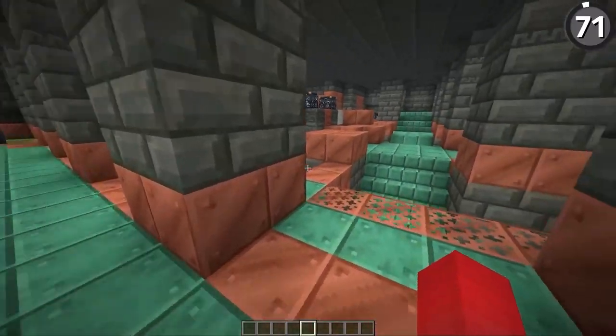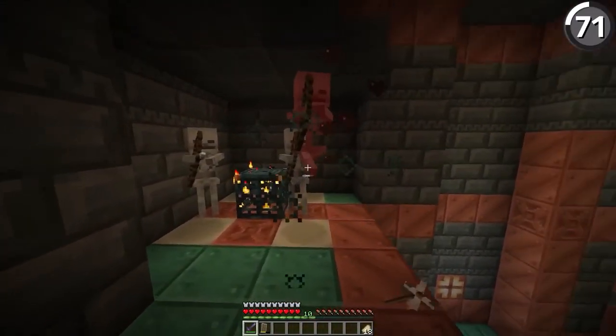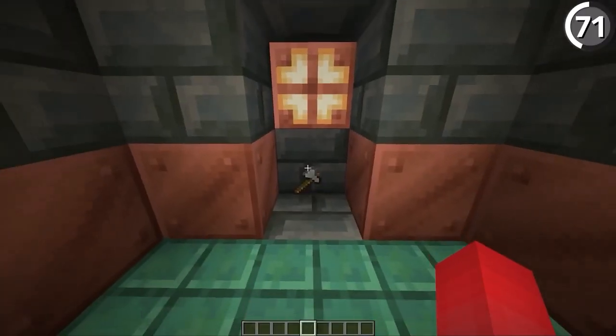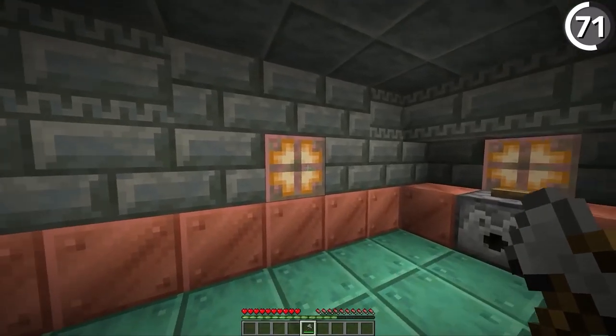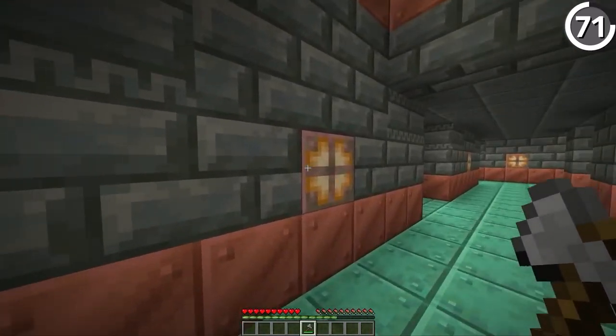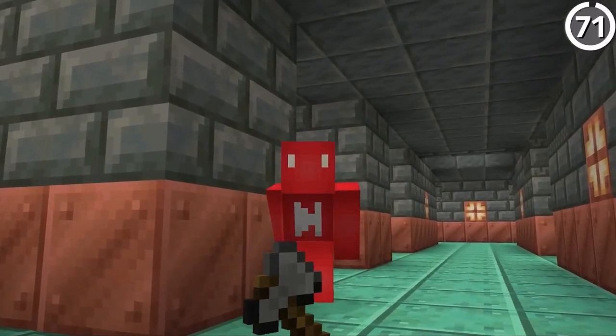While you're down in those trial chambers, you should remember to bring yourself an axe. And not just for fighting mobs, because actually a sword would be better for the PvE with the sweeping edge. The reason is that if you bring down an axe, you're able to use that to strip the oxidation off the copper bulbs down there and get extra light inside of the trial chambers. Even if it's a cheap axe, it's going to do the job in both cases.